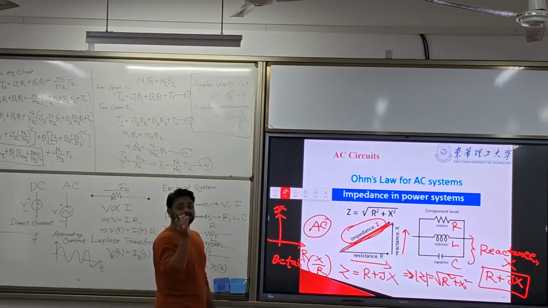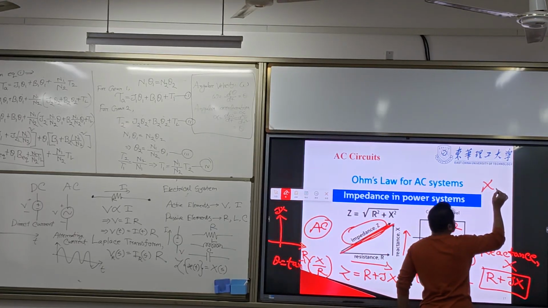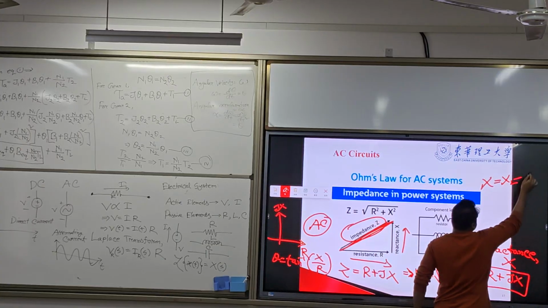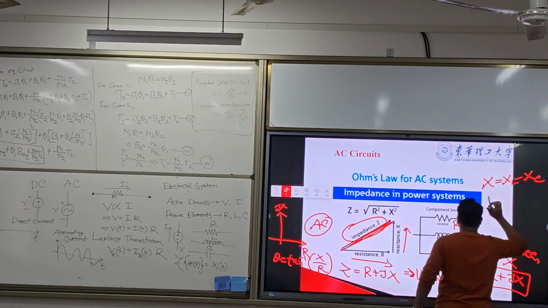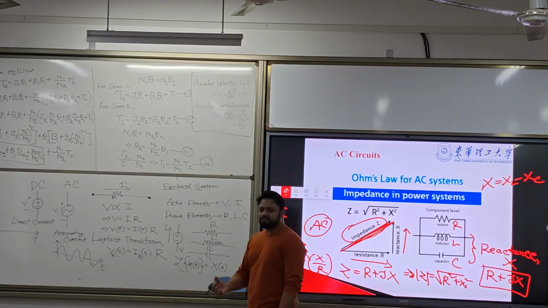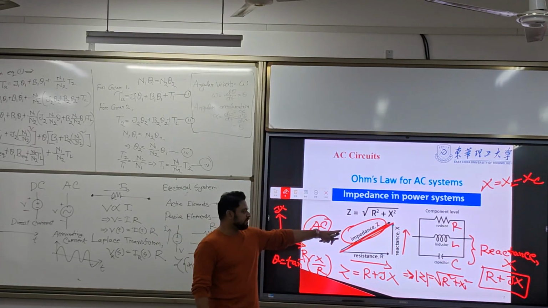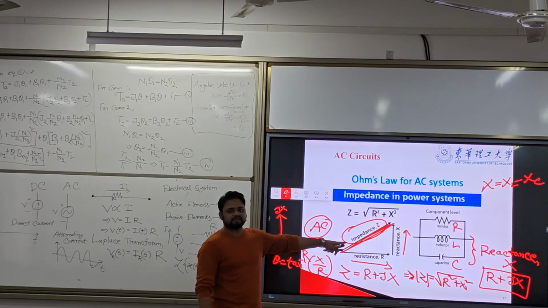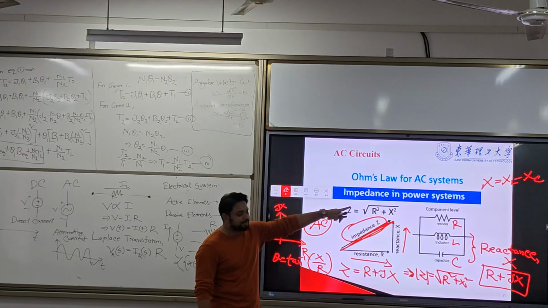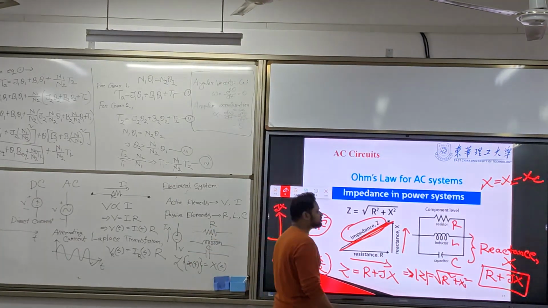Now what is X? X is XL minus XC. X is the reactance. Reactance opposes the current flow due to inductor and capacitor. XL is the inductive reactance, XC is the capacitive reactance.